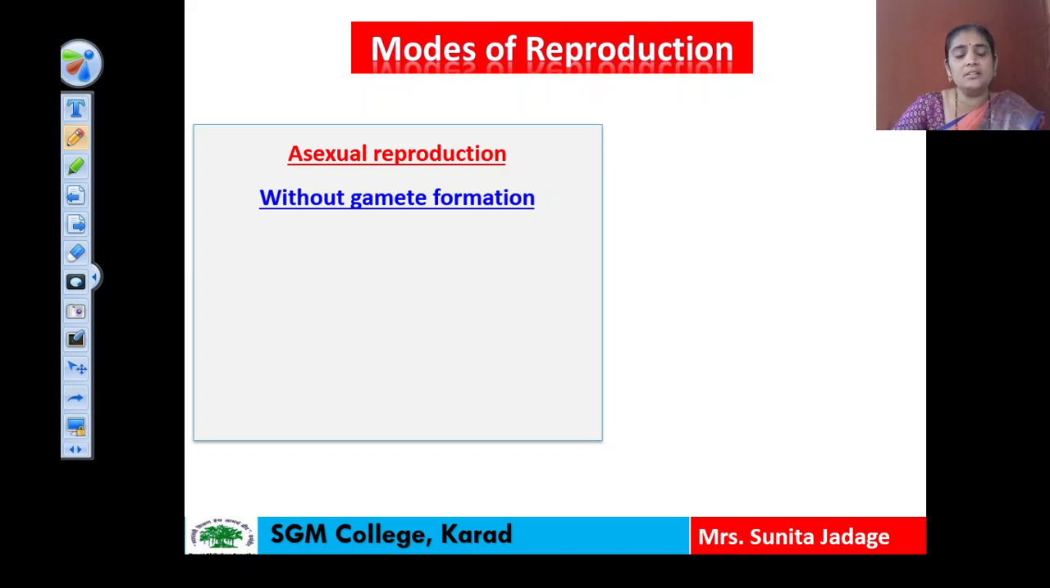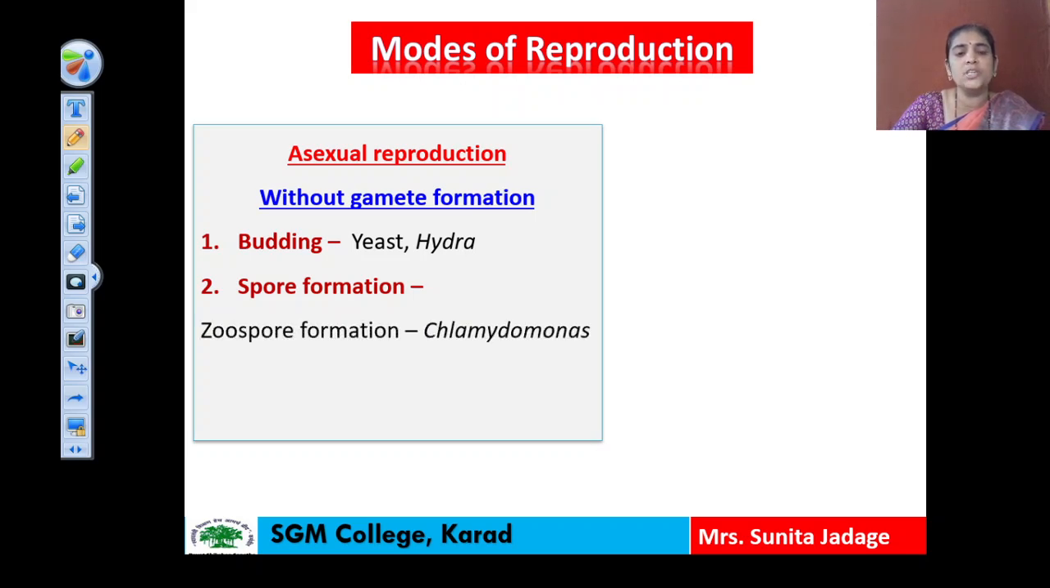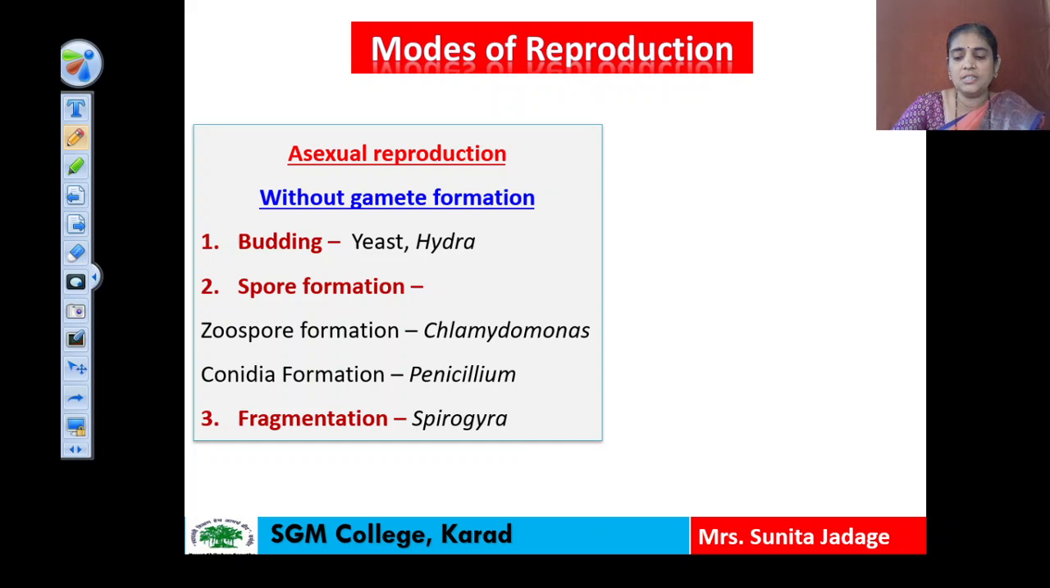In this asexual reproduction, basically 3 types we have to study. The first type is budding. The examples are yeast and hydra. The second type is spore formation. It is also called sporulation, and 2 types of spores are formed. Zoospore formation takes place in Chlamydomonas, and conidia formation takes place in Penicillium. And the third type is fragmentation. The example is Spirogyra. One by one we have to study first this asexual reproduction, and then we will see the sexual reproduction.